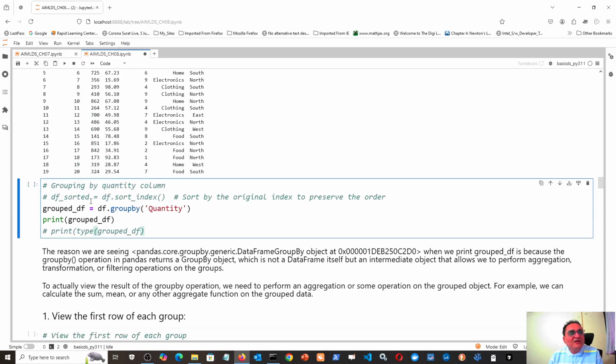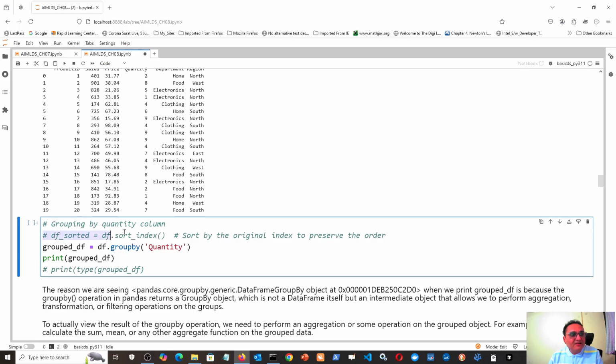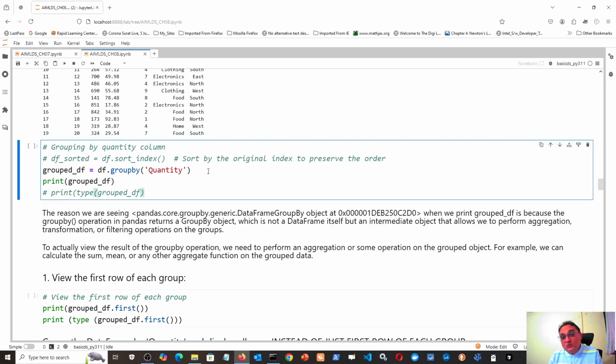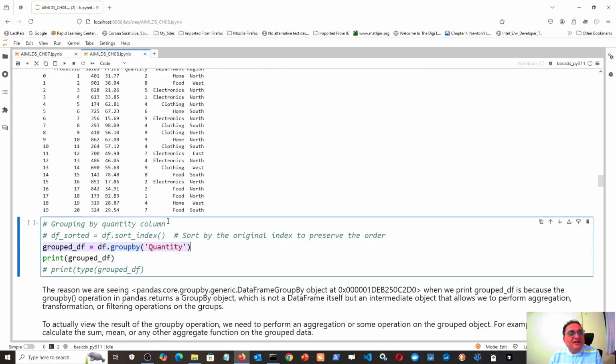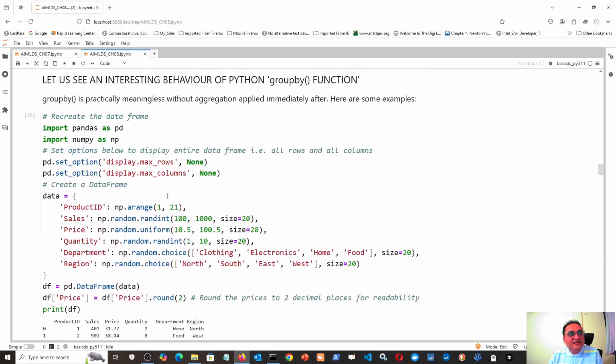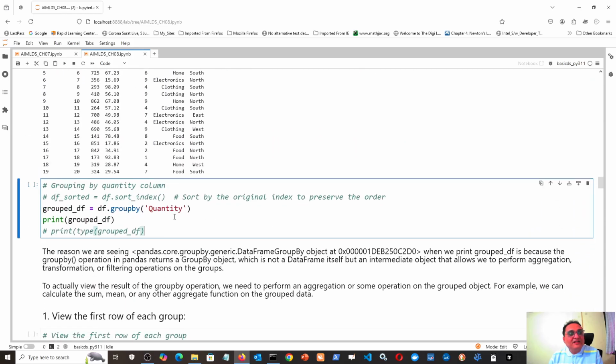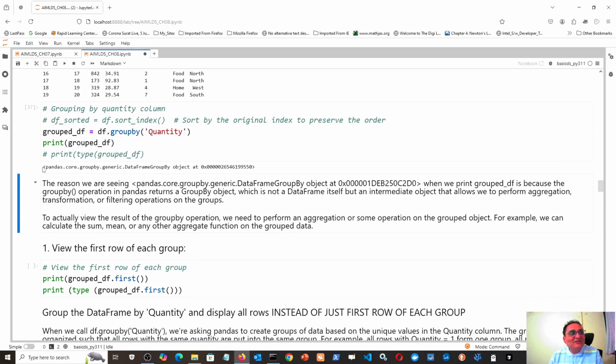Now let us group by quantity. Here I have first kept this commented out. Why? That you will see, and that will show many subtle things about the internal working of group by. So when I just group by quantity, I don't apply any aggregate function after that. Earlier also we grouped by quantity, but then we immediately aggregated and found the mode. This is the aggregation function, mode over region. But here we are not applying anything. We are just using group by quantity. So we are getting one such result, grouped df, and then we are printing it. You will see that I just get this kind of output.